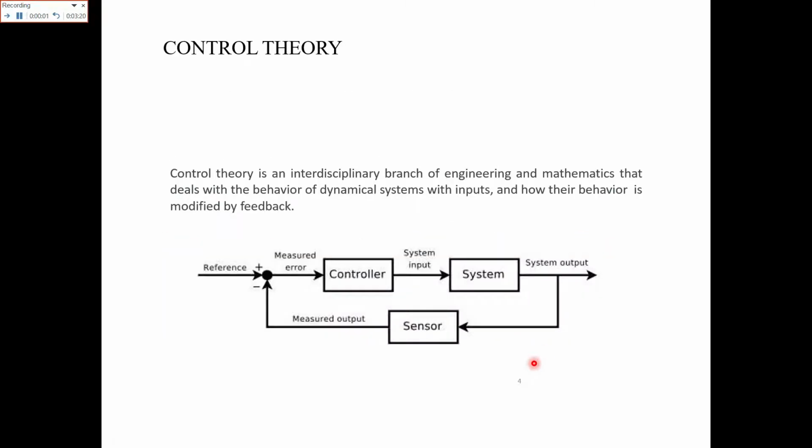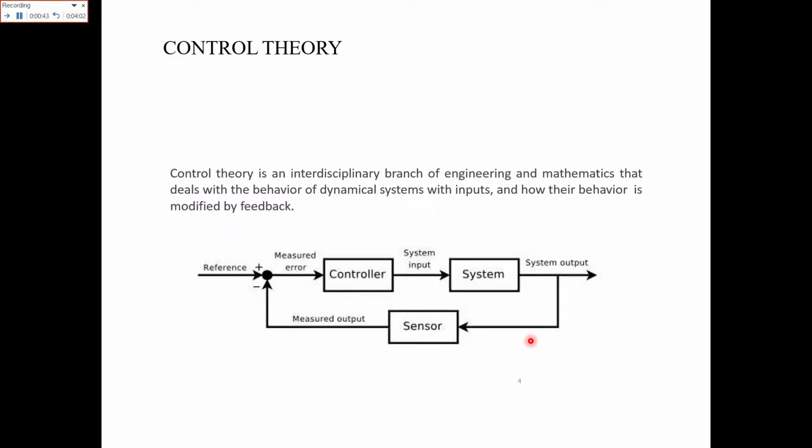Now, what is control theory? Control theory is an interdisciplinary branch of engineering and mathematics that deals with the behavior of dynamical systems with inputs and how its behavior is modified by feedback. Here, a control system, a closed loop system with feedback, has been given. Here, this is basically the reference, this is basically the error, and this is basically your controller. The controller is basically giving the input to your system. As a result of that input, your system is producing some kind of output.